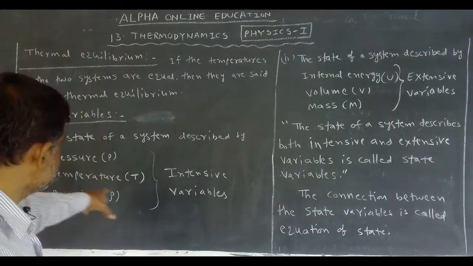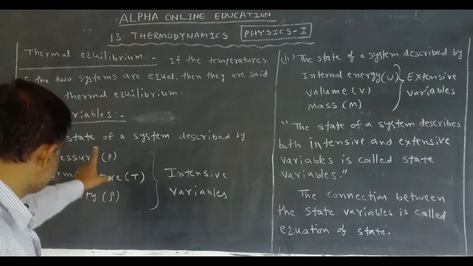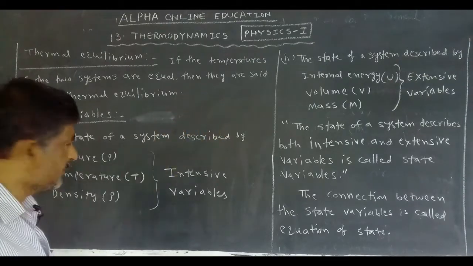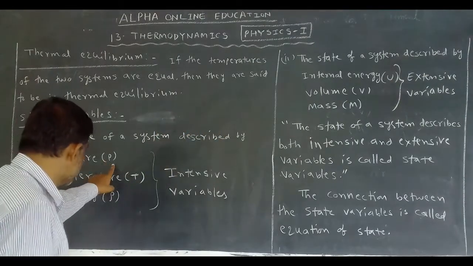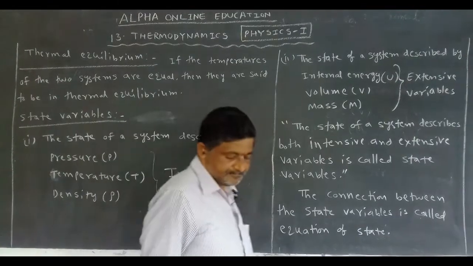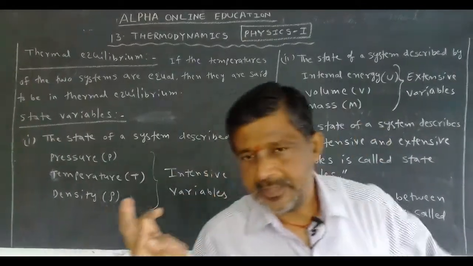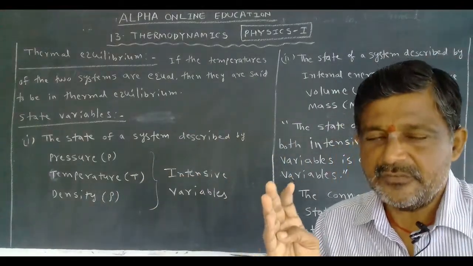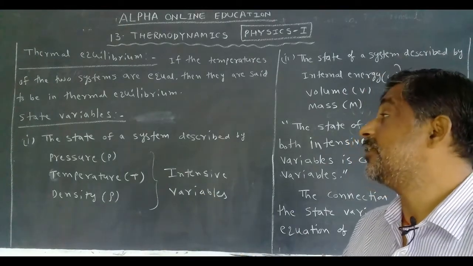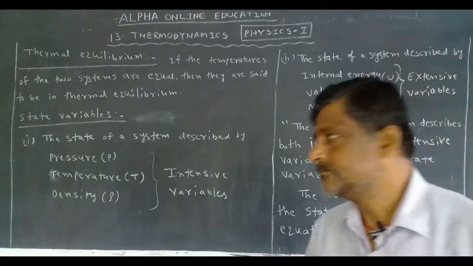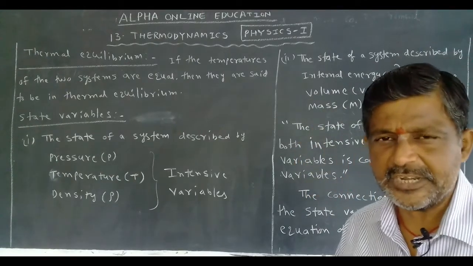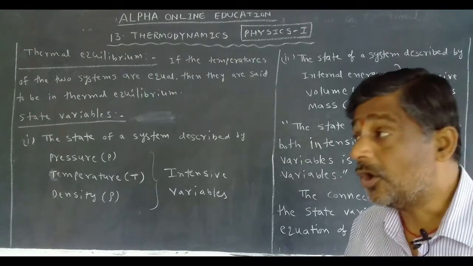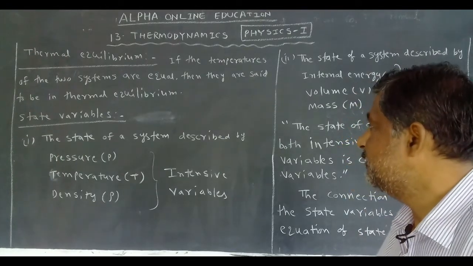Next, you see the six state variables: pressure, temperature, density, internal energy, volume, and mass. But among these, pressure P, temperature T, and volume V, in short PVT, are called thermodynamic variables.